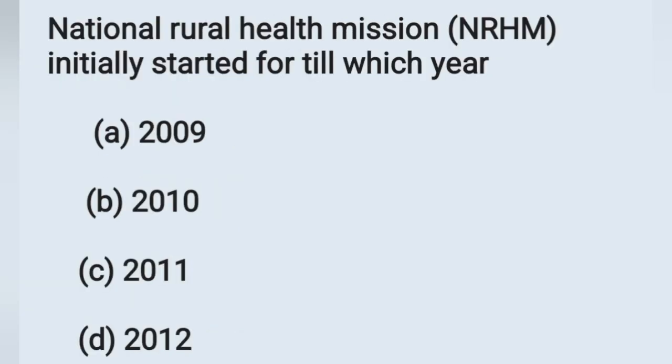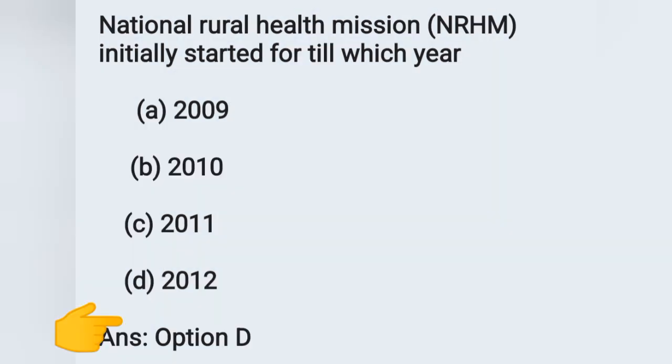And the next question is, National Rural Health Mission NRHM initially started for till which year? Option A 2009, option B 2010, option C 2011, option D 2012. Here the question is, NRHM initially started for which year? Till which year? Okay, and the correct answer is, it is up to 2012. Option D is the correct answer.